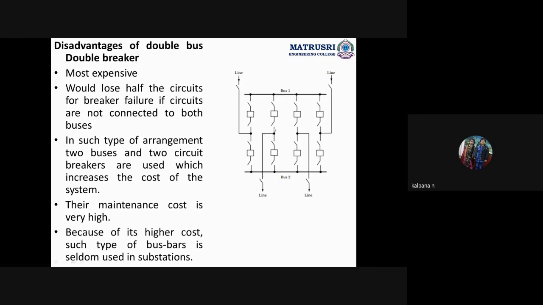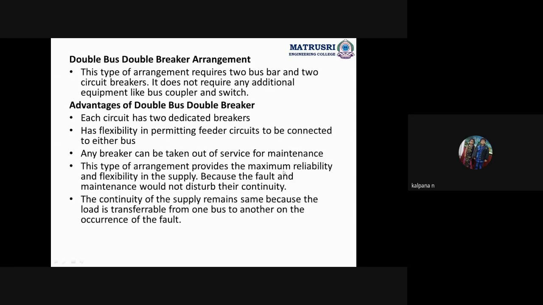For this outgoing line we can get the supply from bus 1 or bus 2, either bus. So with this the flexibility and reliability will be more. This type of arrangement provides the maximum reliability and flexibility in the supply, because fault and maintenance would not disturb the continuity. Yes or no? If a fault occurs anywhere, we get the power supply from the other side. So any fault and maintenance would not disturb the continuity.